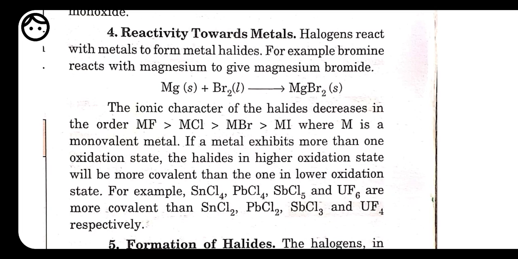We know whenever we are moving down, the covalent character goes on increasing, because here we are talking about the reaction between metal and non-metal, because halogens are non-metals. So when we have the reaction between metal and halogen, the compound formed by fluorine shows ionic character, but as we move down, ionic character decreases and the covalent character increases. Okay, why does it happen actually? It is because the size goes on increasing.